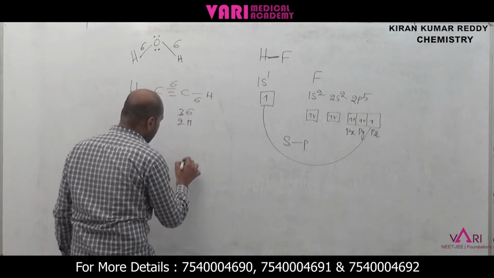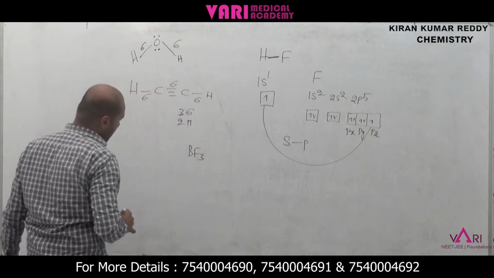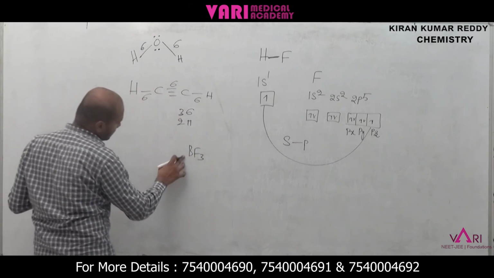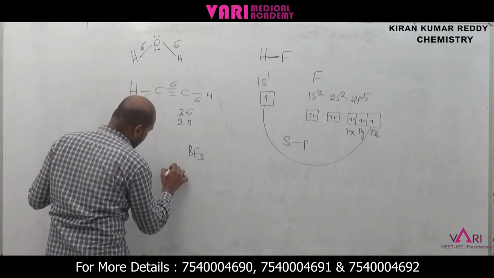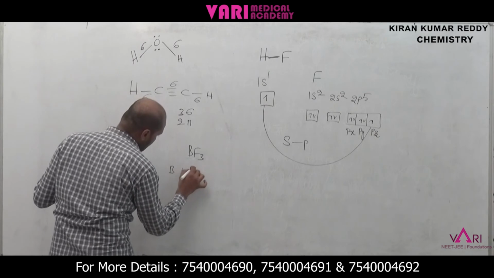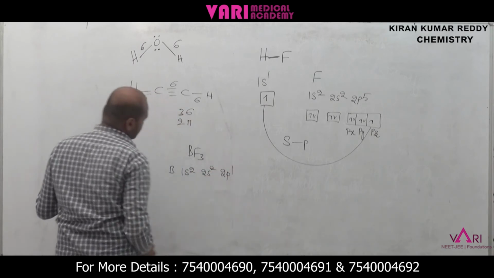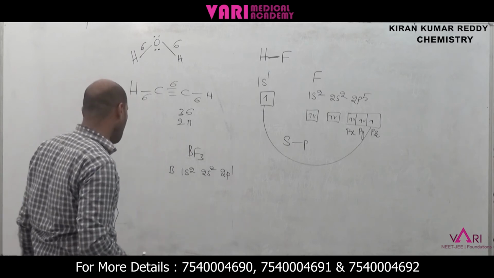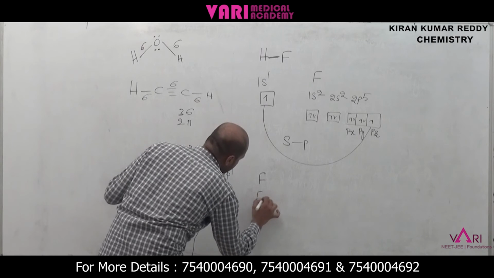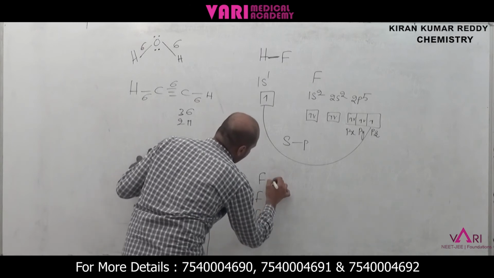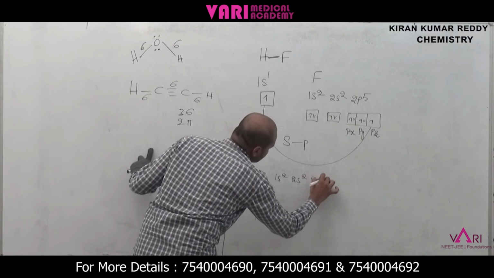If I take BF3, boron trifluoride, what is the electronic configuration of boron? Boron is 1s2, 2s2 and 2p1. Here I am taking fluorine, three fluorines: 1s2, 2s2, 2p5.